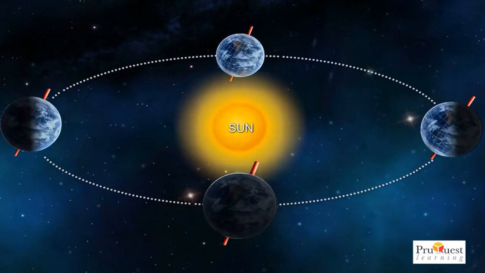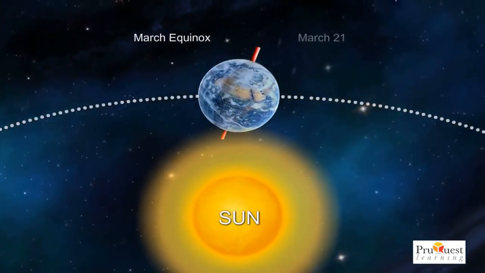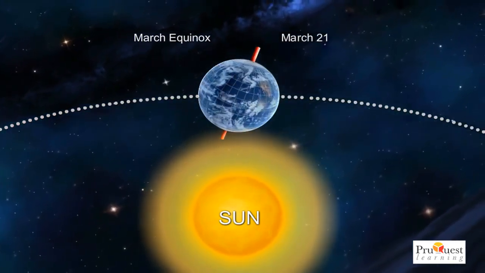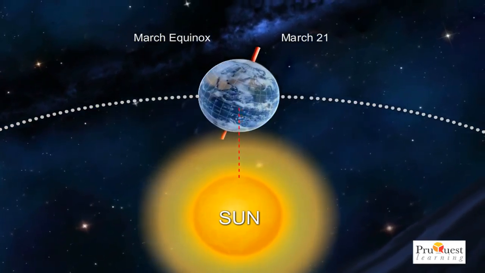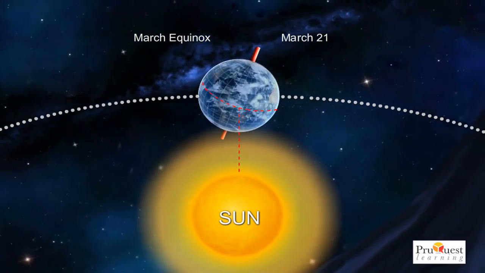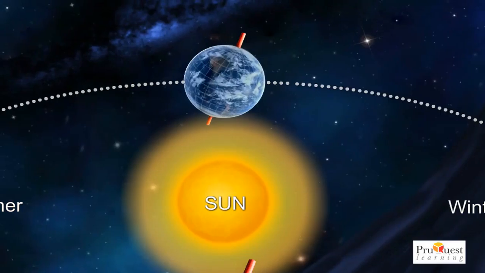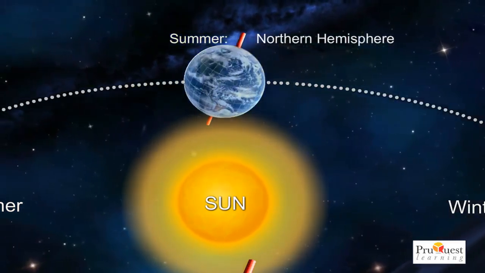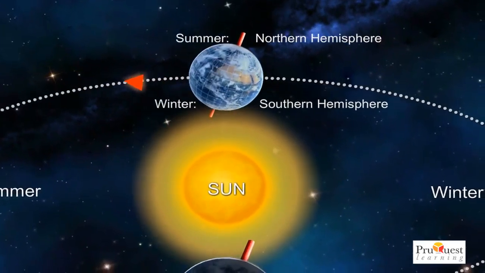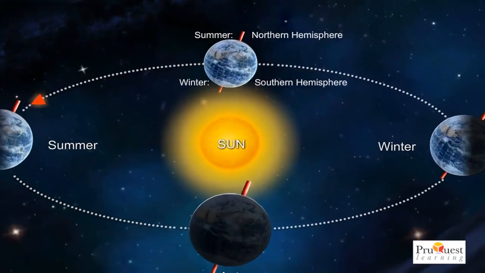From this position, the Earth next moves to the position of the March equinox. On 21st March, Earth reaches this position when the sun is again at 90 degrees over the equator and all parts of the Earth receive equal amount of sunlight. And it marks the beginning of summers in the northern hemisphere and winters in the southern hemisphere. From this position, Earth yet again moves to its original position from where we began our journey.